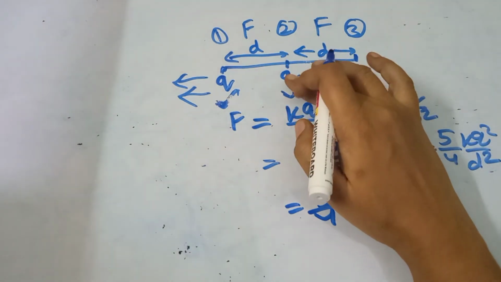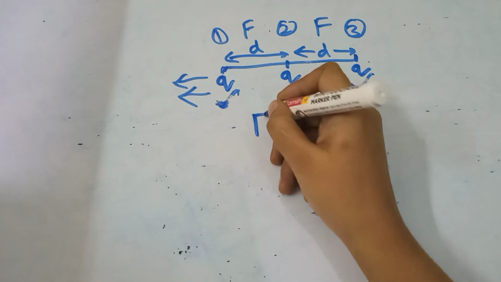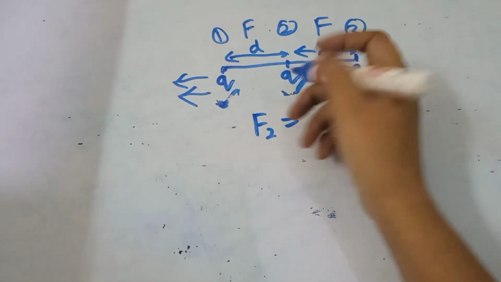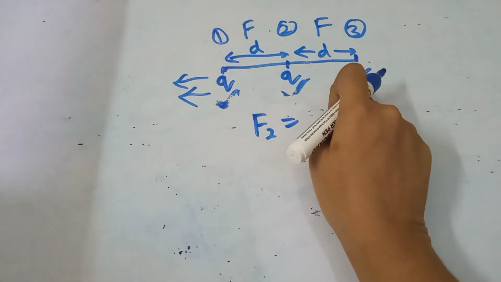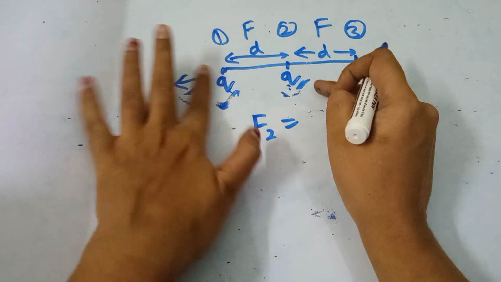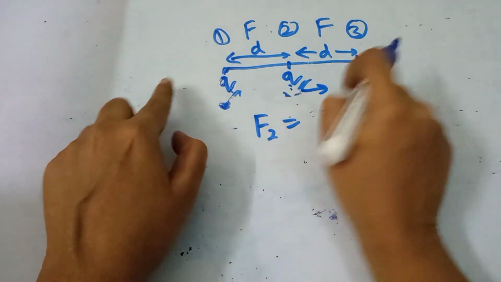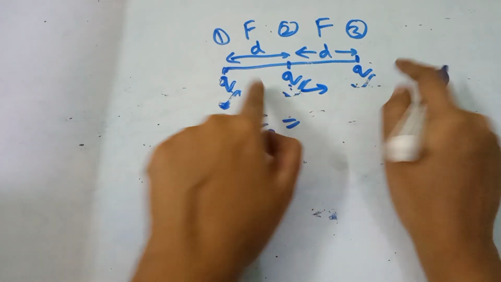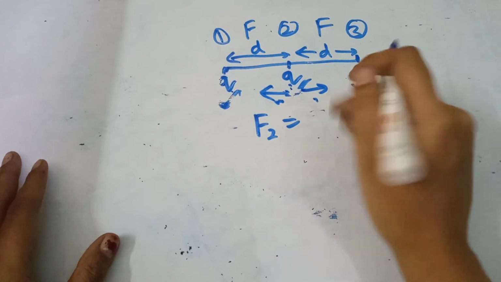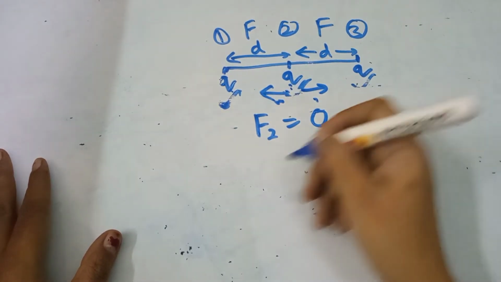Similarly, the force on the second charge will be F2. Let us see. One force will be due to this charge, one force due to this charge. These two charges repel each other, so the force due to these two charges will be in this direction. The force between these two charges will be in this direction. So both the forces cancel out. So the force on the middle charge will be 0.